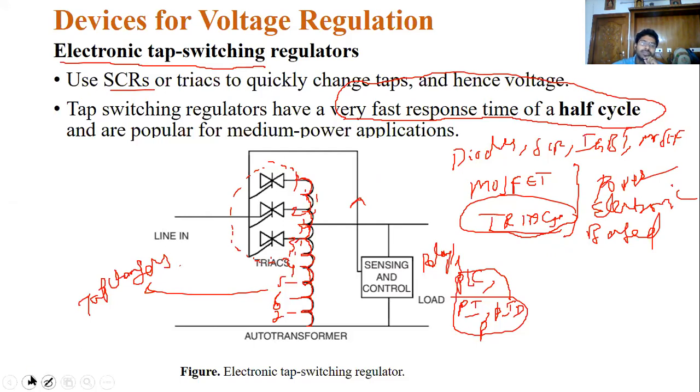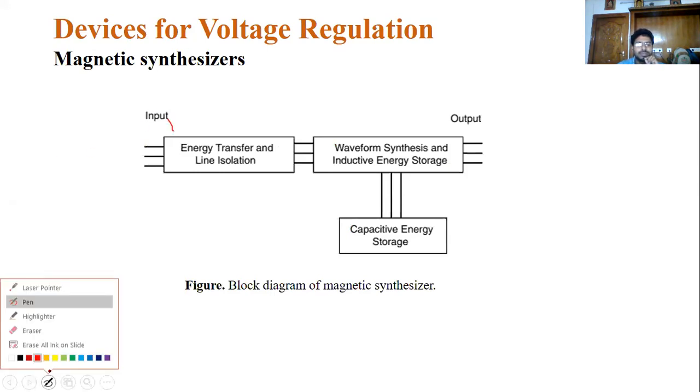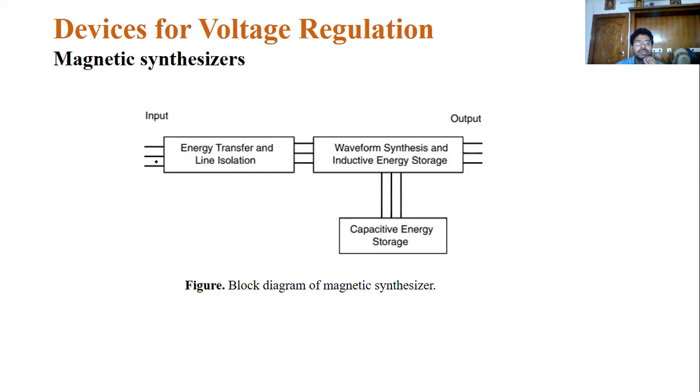Now see another one, magnetic synthesizers. We already discussed them in the voltage sag cases, but once again, see this. On the input side, we connect energy transfer and line isolation.